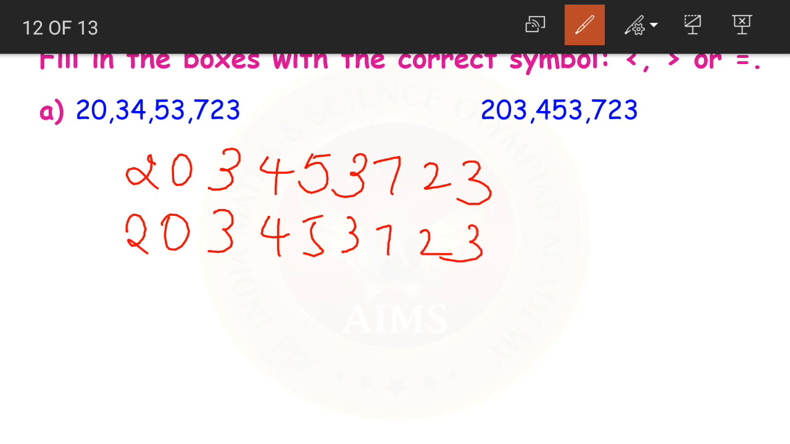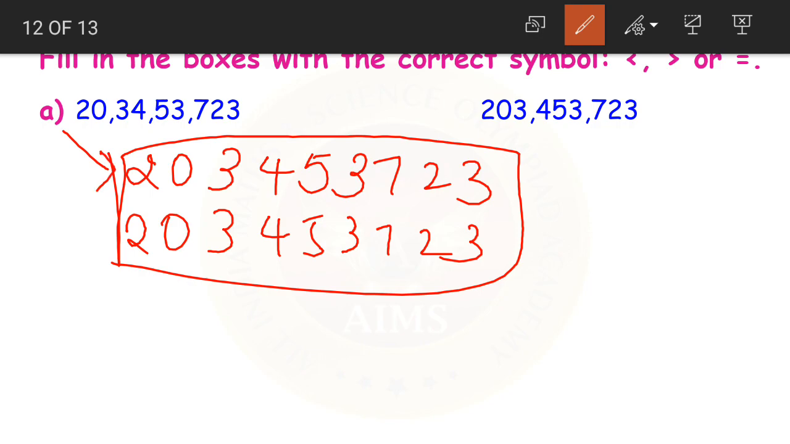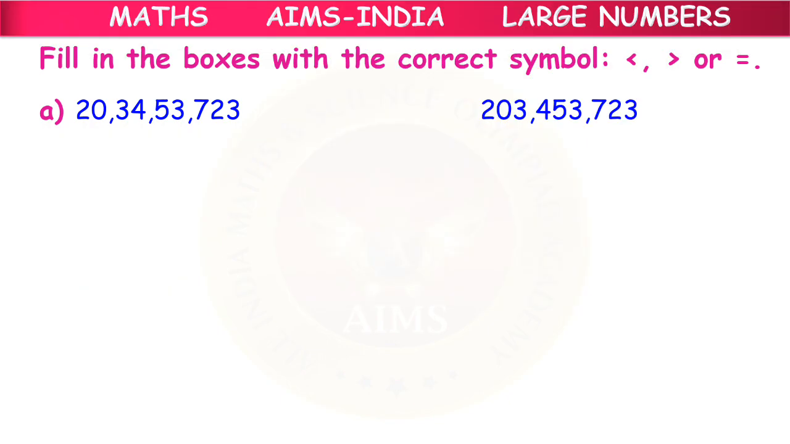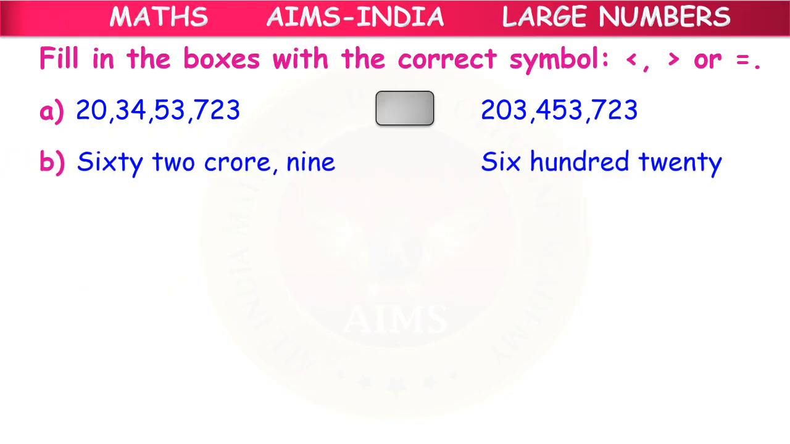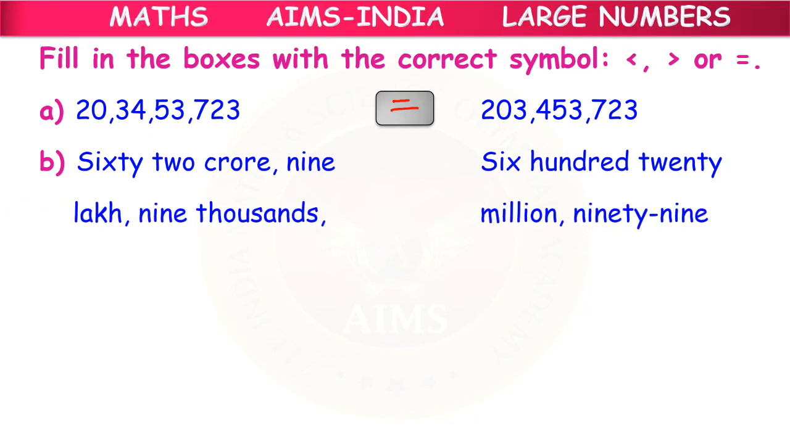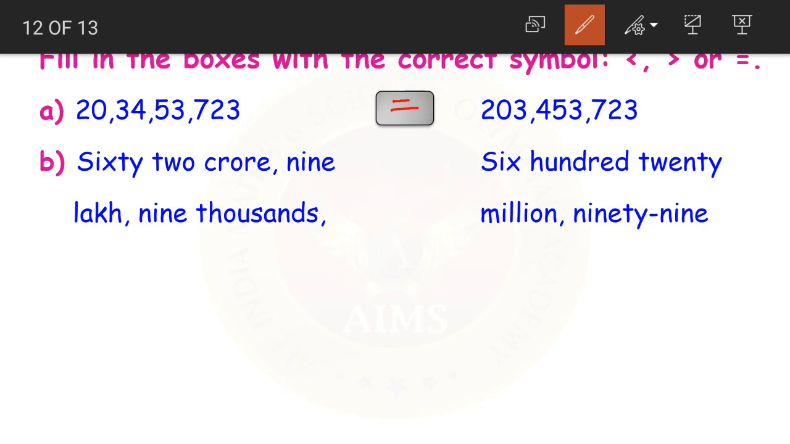Now look at both the numbers, children. Are you finding any difference? I wrote the number on the left side here and the number on the right side here. When we look at both the numbers, is there any difference? No, both the numbers are exactly the same. So, both the numbers are equal to each other. Yes or no, children? Yes, both the numbers are equal to each other.